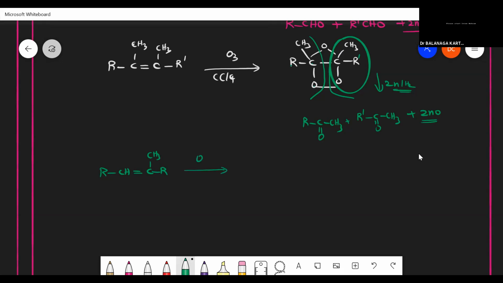If we use ozonolysis, then I can get RCHO along with RC double bond O CH3, along with zinc oxide.